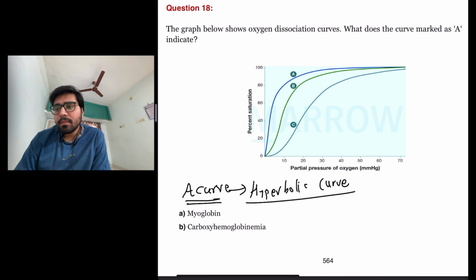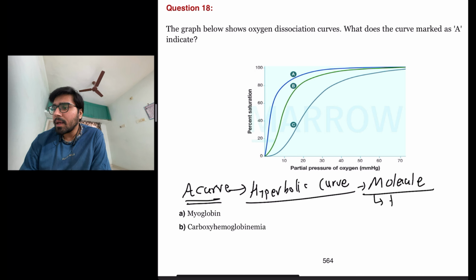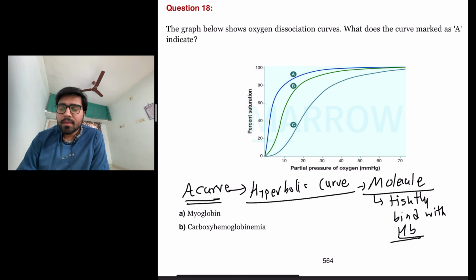So this curve is showing that the molecule is tightly bound with oxygen. Okay. So let us look at the options.